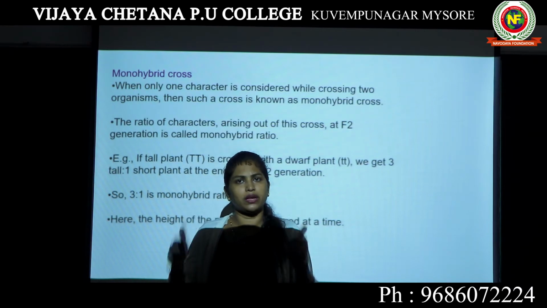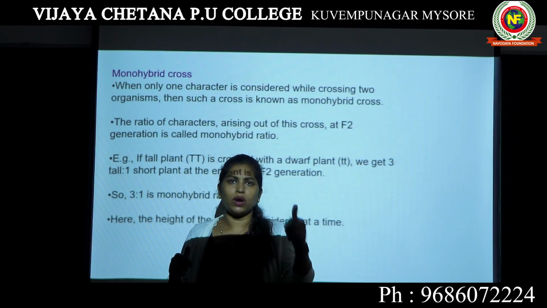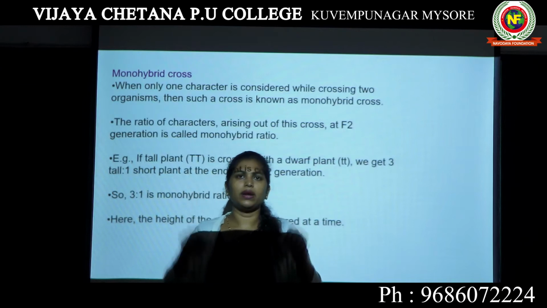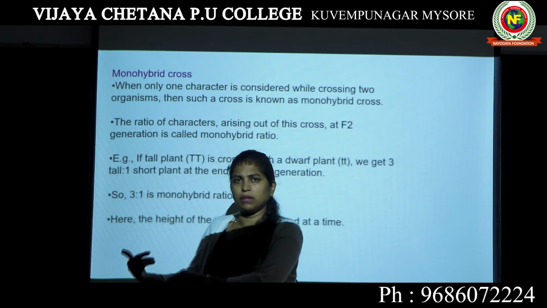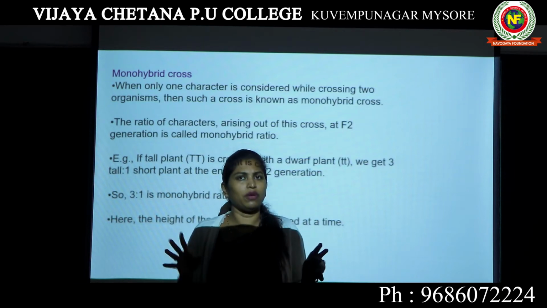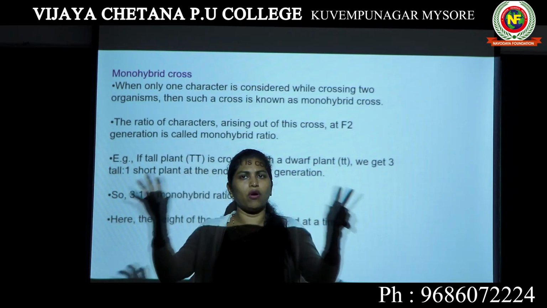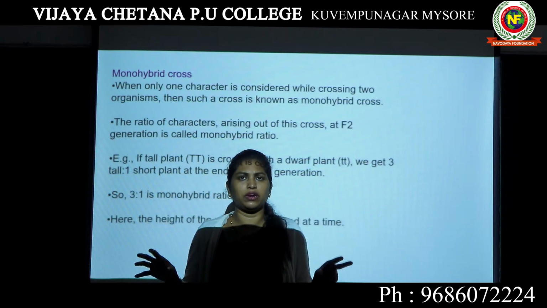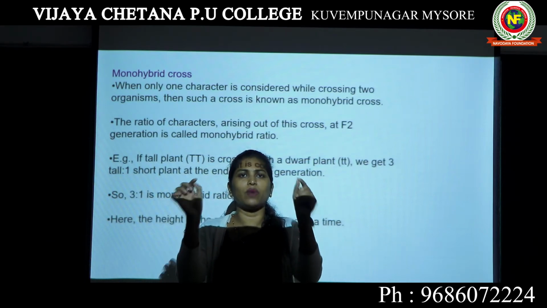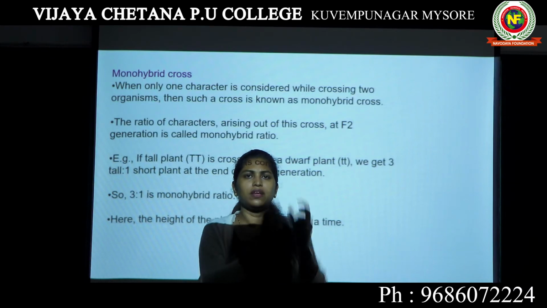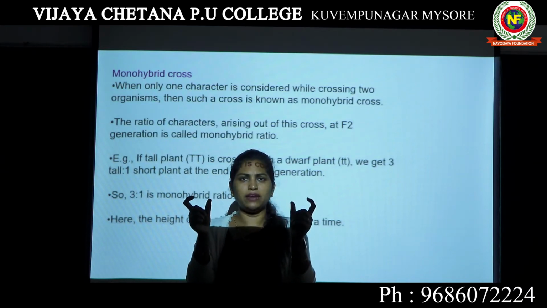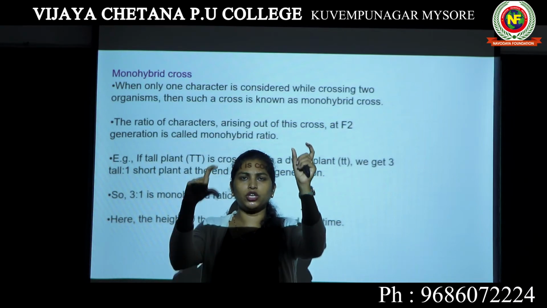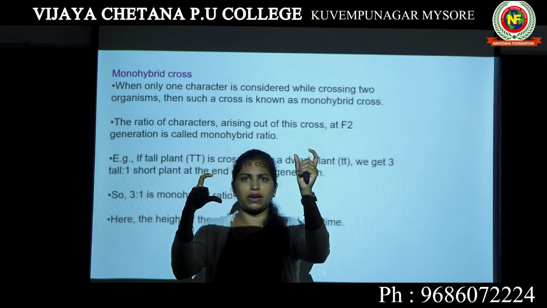For example, you are taking plant 1 and plant 2. Plant 1 has multiple characters, plant 2 has multiple characters. However, you are not looking into all the characters present in these plants. You will be considering any one particular character. For example, like Mendel did, he took 2 plants, one tall, one short. Short plants are known as dwarf plants.